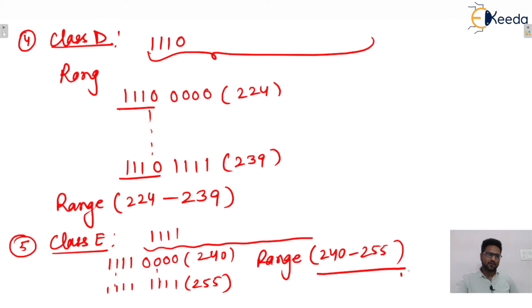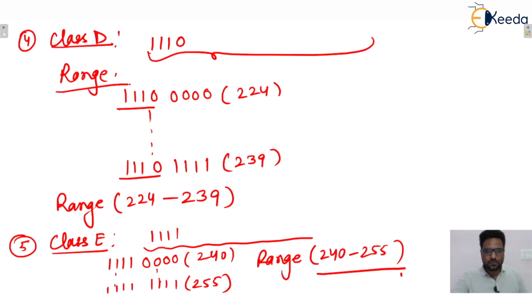I hope this one is clear to everyone. So we can easily identify, if any IP address is given, the type of the class, isn't it? I hope this one is clear to everyone.